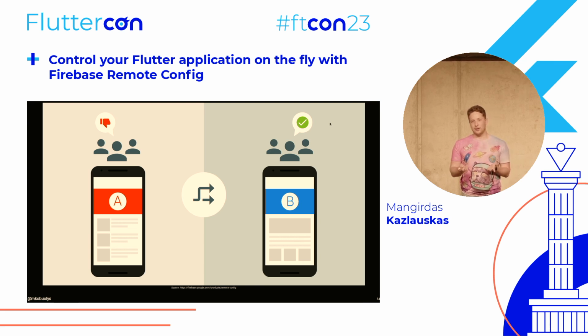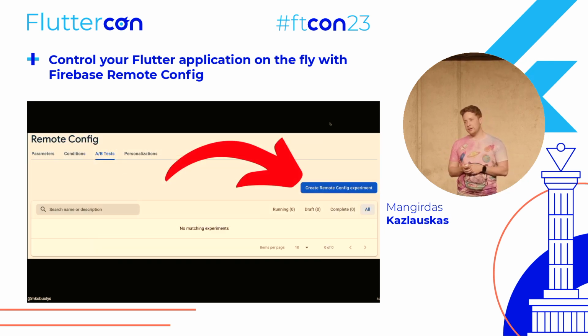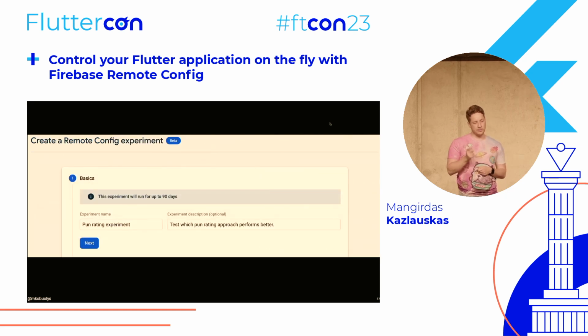So that's exactly what we did. I created a specific parameter that returns the enum value that should be used in our app. So that's either audio or button. These are two types that define which way of rating should be used. And then we can create an A/B test for it. Previously we were using the conditions tab. Now we go to the next one, which is A/B test. We create a new A/B test, and come up with another not very interesting name.